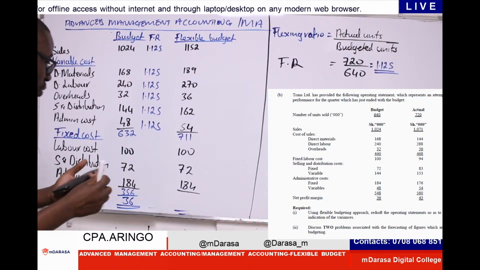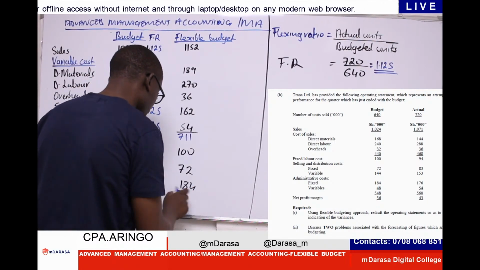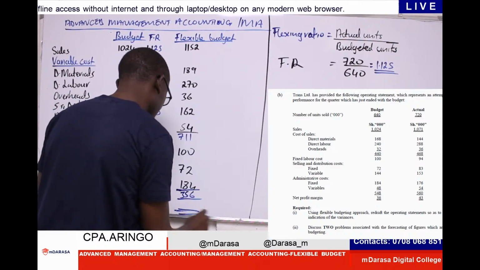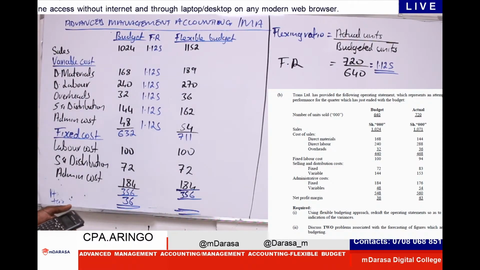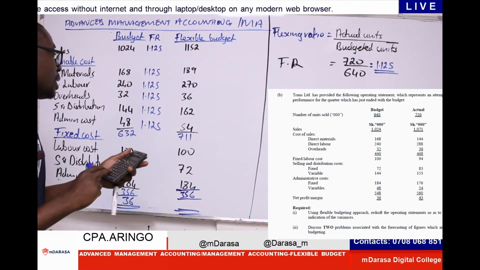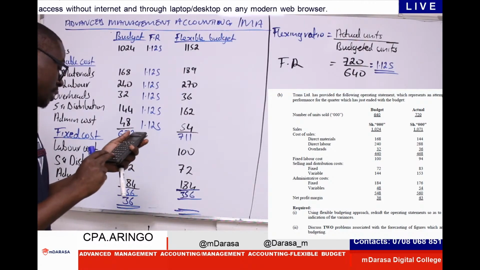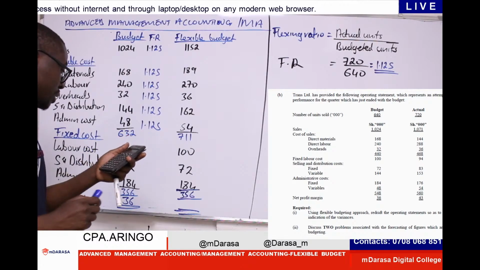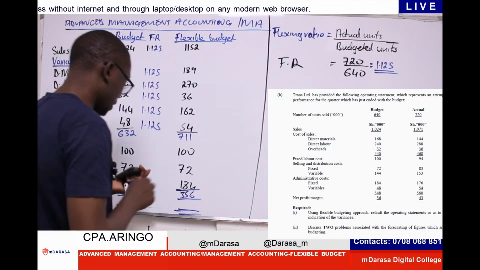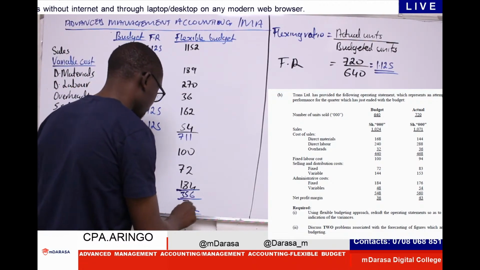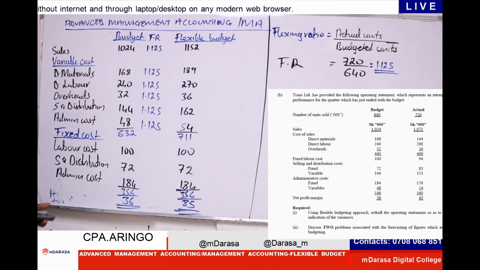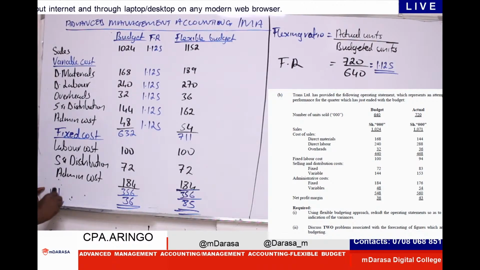So my fixed cost, of course, will not change. Just be the same, 356. So at the end of the day, what will we be having as our flexible budget? I'm having 1152 minus 711 here, minus 356, which in this case, Mwalimu is getting a value of 85. You can confirm on your end. Mwalimu is getting 85 as our profit. This is a net profit here.